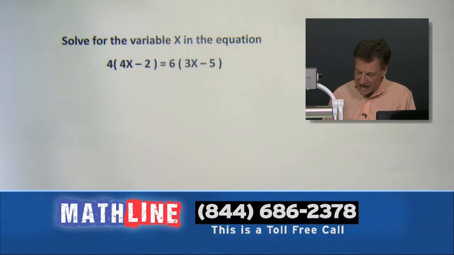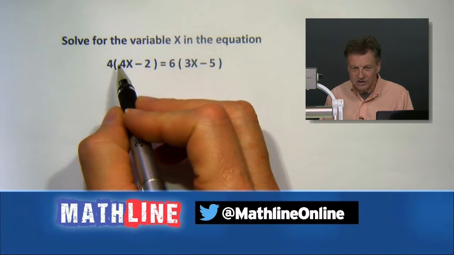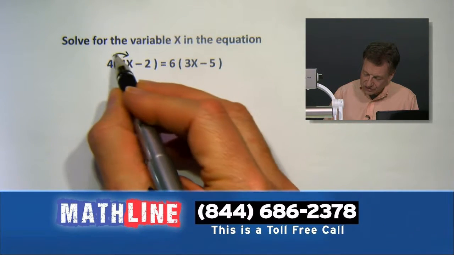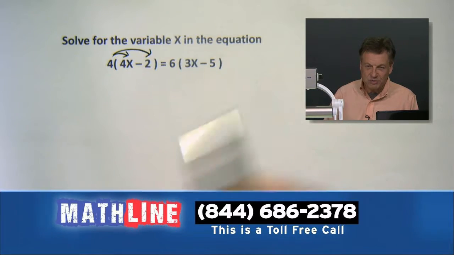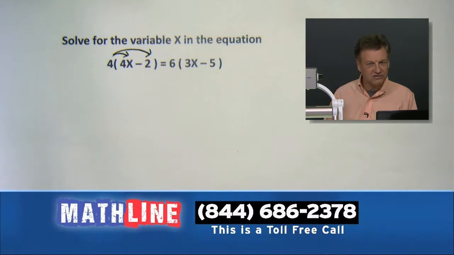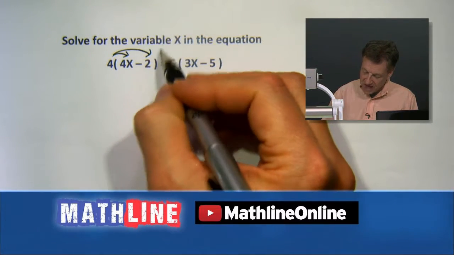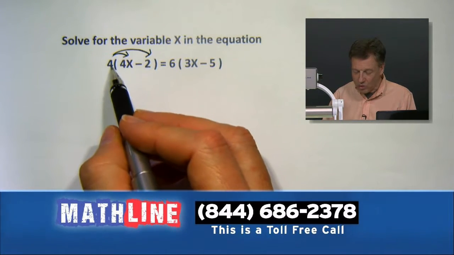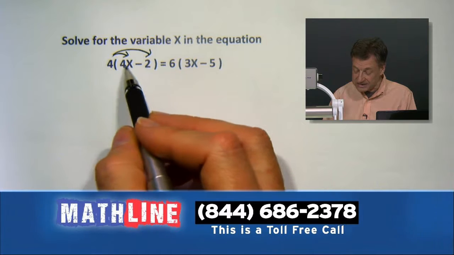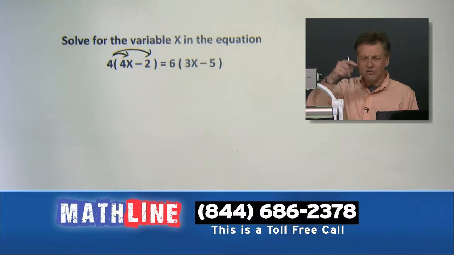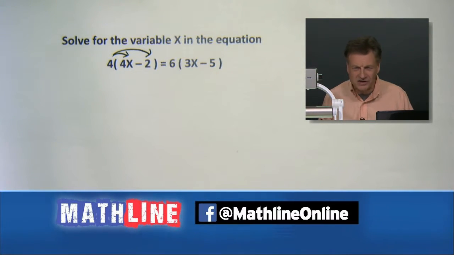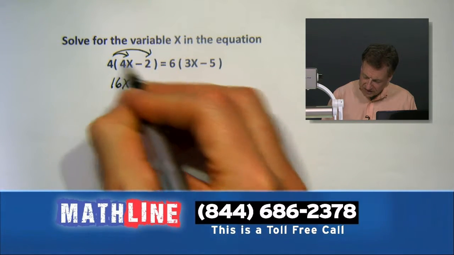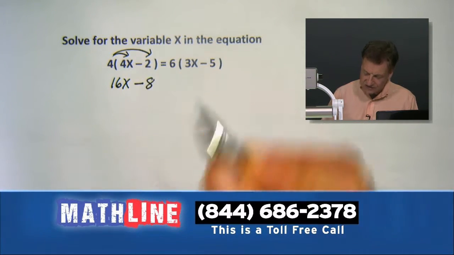Let's talk about distributing, the distributive property, all right? You're going to kick that 4 into everyone in that first parenthesis. Now, don't jump over to the 6. Don't do that. The equals has stopped us, but also the parenthesis stops us, okay? So we're going to take it and quadruple. Can you say that? 4 times everything in the parenthesis. So don't forget the 2. Nobody forget that 2. I've got 16x. I've got minus 8.